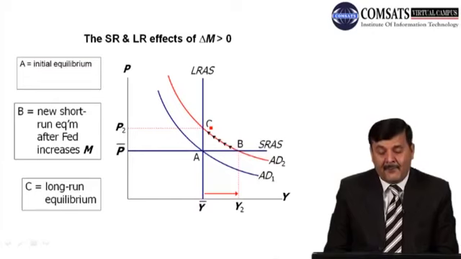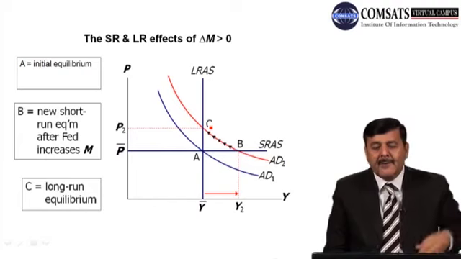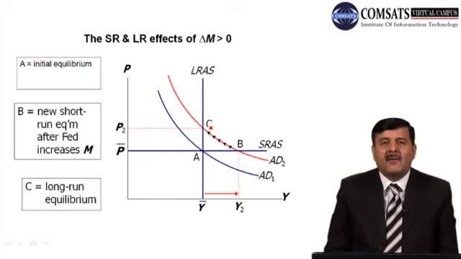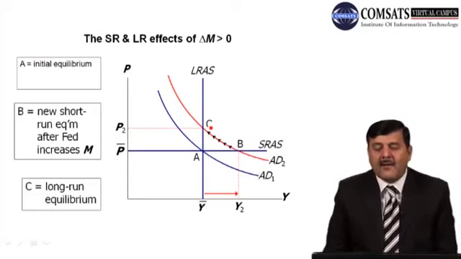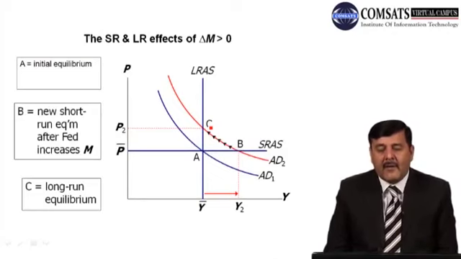Now what will happen if there is a change in the money supply in the economy? What will happen if money supply goes up, delta M is greater than 0, meaning money supply is increasing? What will happen to the aggregate demand curve? The aggregate demand curve will shift rightward, right? This shift of the aggregate demand curve to the right intersects the short run aggregate supply curve at point B. So the price level in the short run will remain the same at P bar, but output has increased due to the increase in money supply.